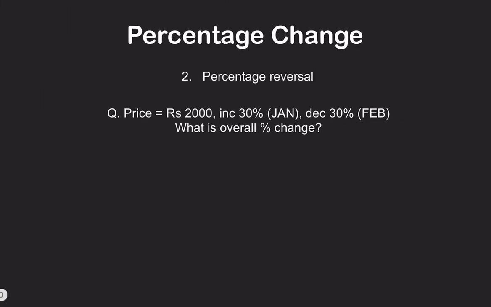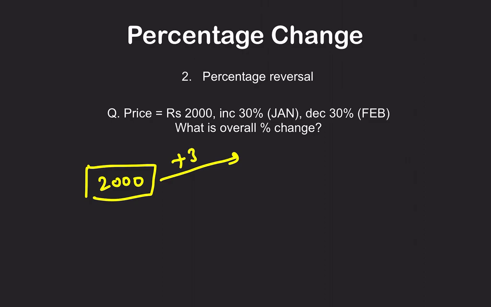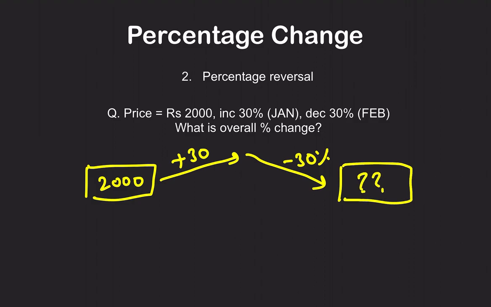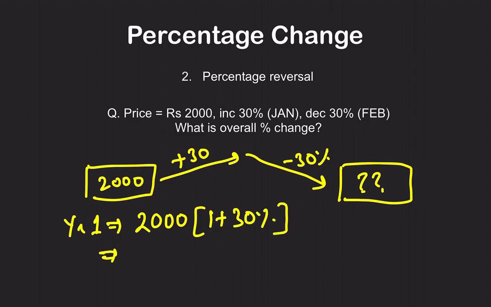Now moving on. Percentage reversal. Percentage reversal means we are starting with 2000 rupees. We increase by 30%. We decrease by 30%. Will it mean that it will come back to 2000? Not necessarily. Why? I will give you the answer now, but let's say year 1. What is the condition in year 1? In year 1, the 2000 has increased by 30%. So the value here will be 2600. I hope it is clear. It will increase up to 2600. So the value at this point of time is 2600.